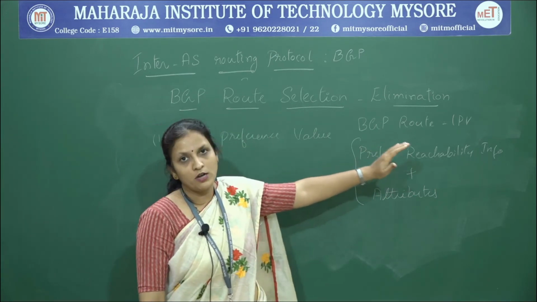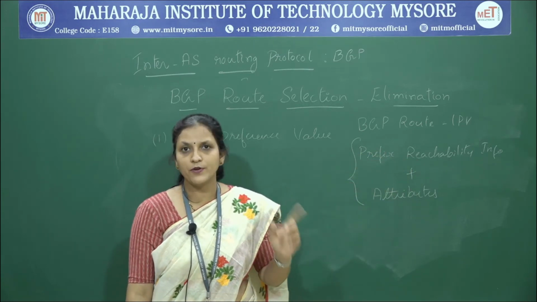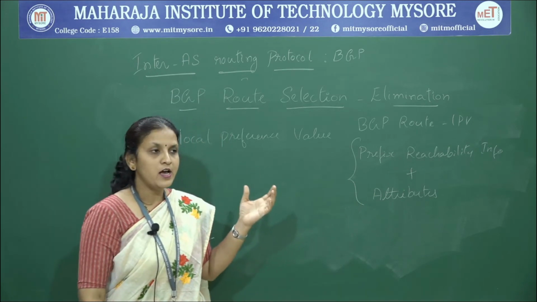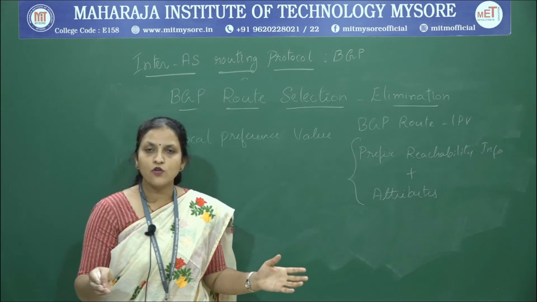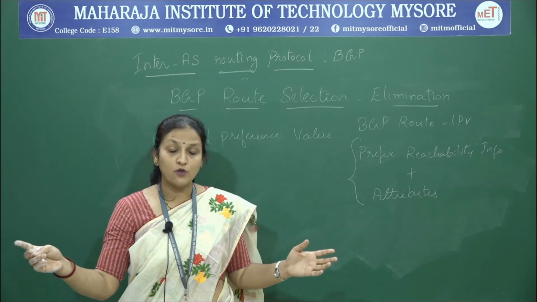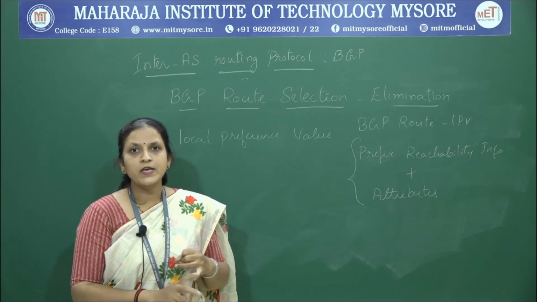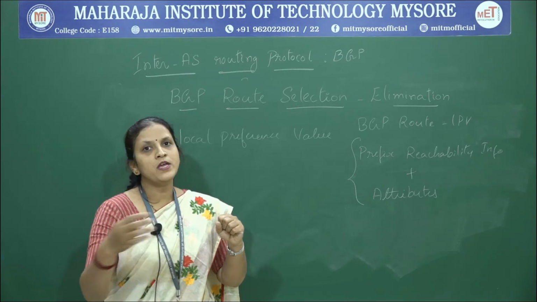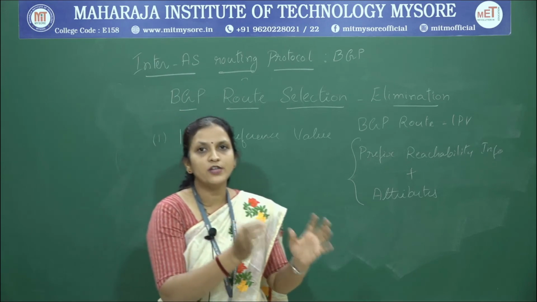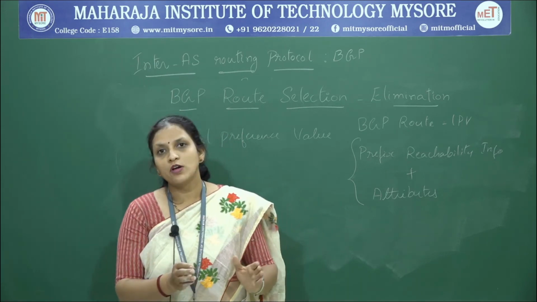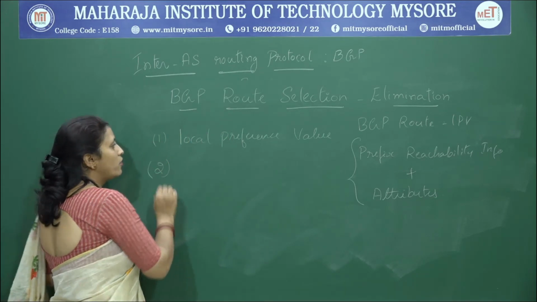Based on that value, the route with the highest local preference will be selected among all available routes. For example, you might have around 20 routes available between two routers. In that case, the ones with the highest local preference value are considered first and the remaining routes are eliminated from the list. So, out of 20 we might have around 10 routes with the same local preference value. Then among those 10 routes, what is going to be done?